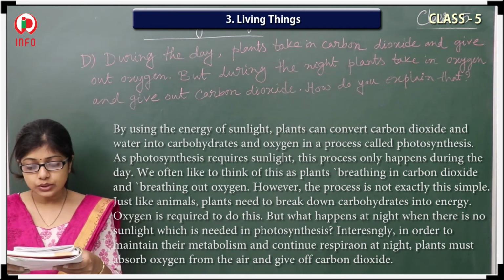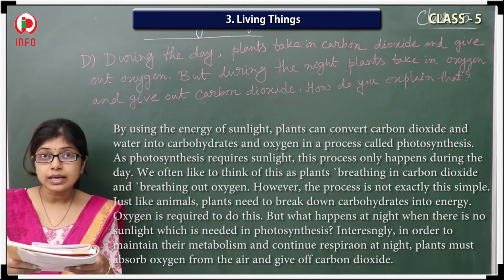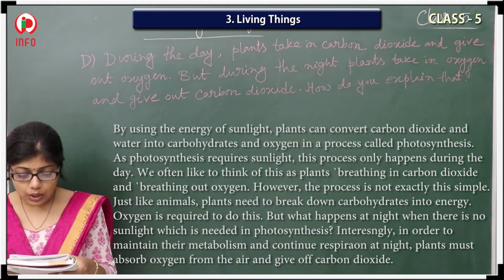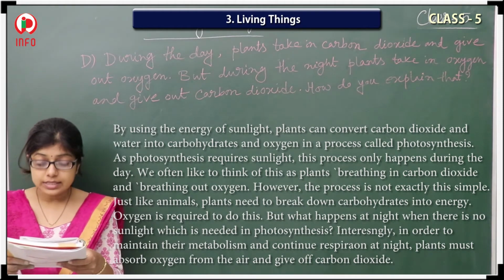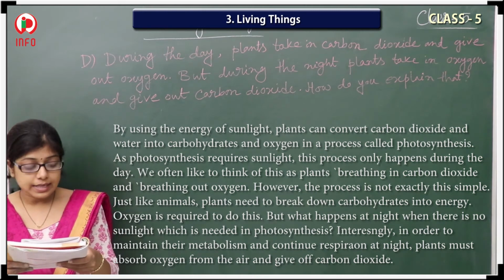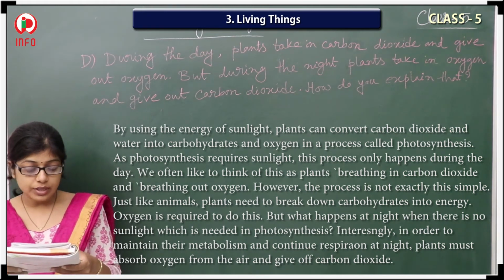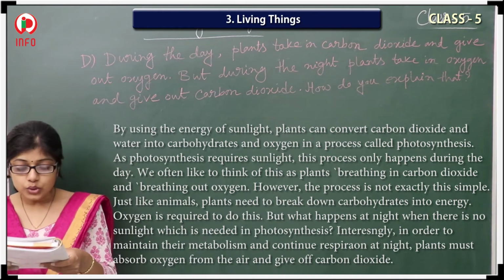We often like to think of this as plants breathing in carbon dioxide and breathing out oxygen. However, the process is not exactly this simple. Just like animals, plants need to break down carbohydrates into energy. Oxygen is required to do this.